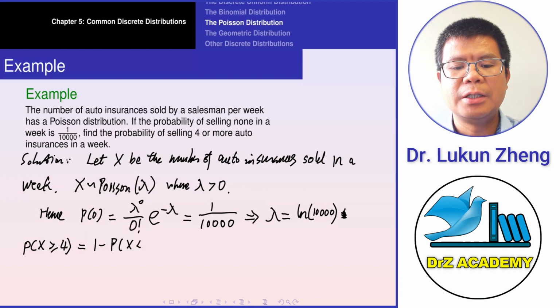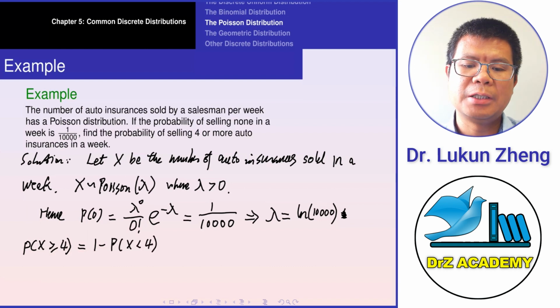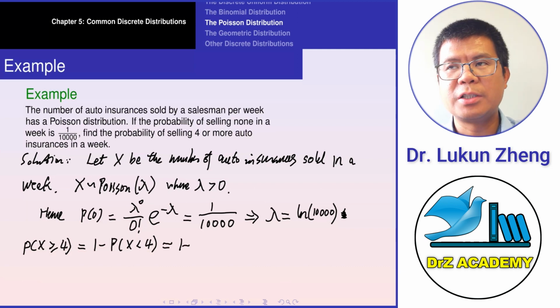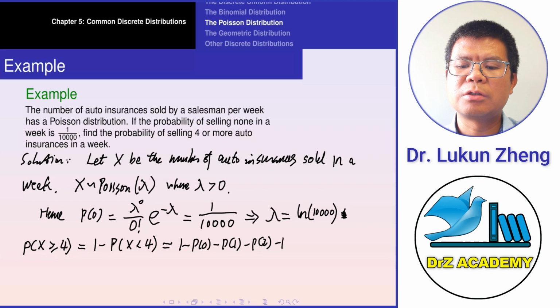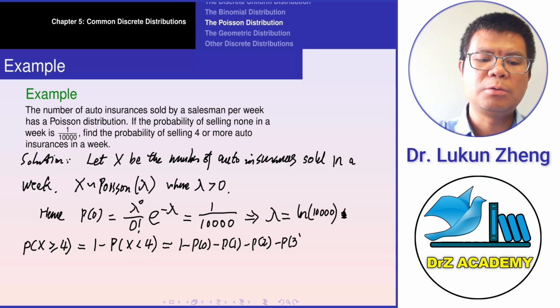If it is less than 4, it means 1 minus either 0, 1, 2, 3. So 1 minus P of 0 minus P of 1 minus P of 2 minus P of 3.